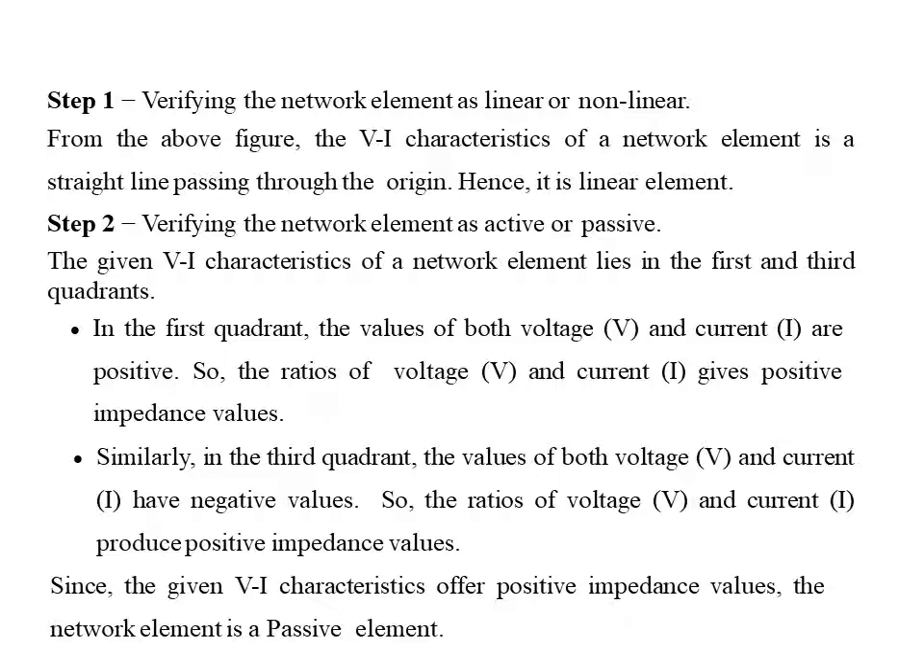Similarly, in the third quadrant, the values of both voltage and current are negative. If we calculate the product of that voltage and current, we will get positive power itself. So if it is operating in the first quadrant, we get positive power, and if it is operating in the third quadrant also, we get positive power and positive impedance values. Then we can say that the particular element is a passive element, because in both quadrants it is consuming power, that is, absorbing power.